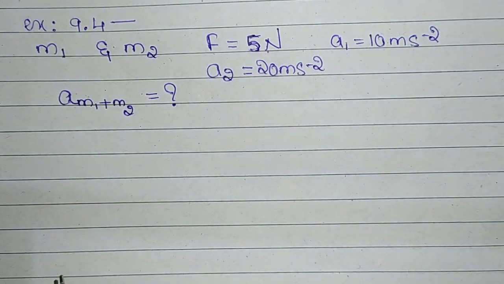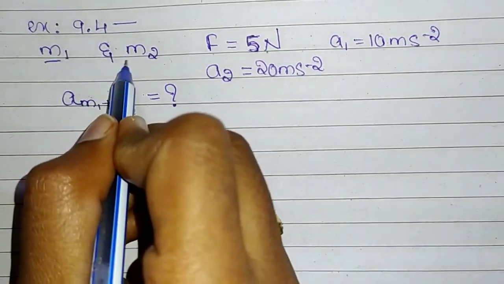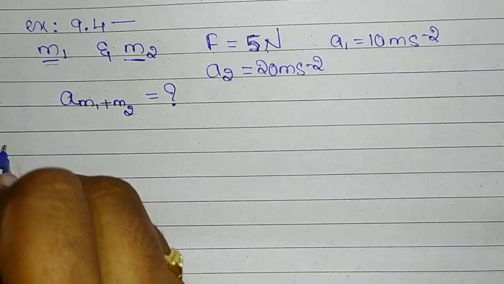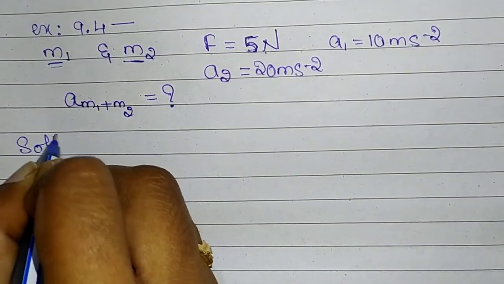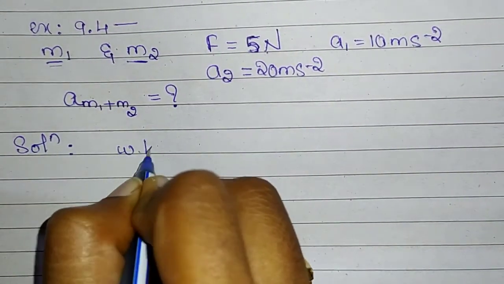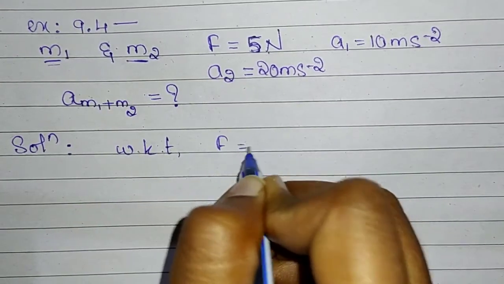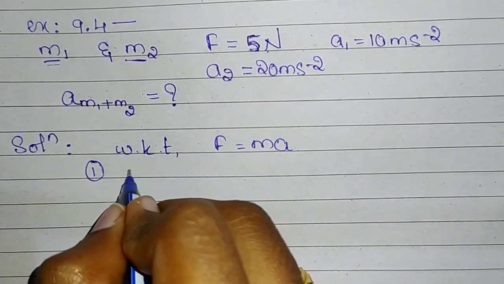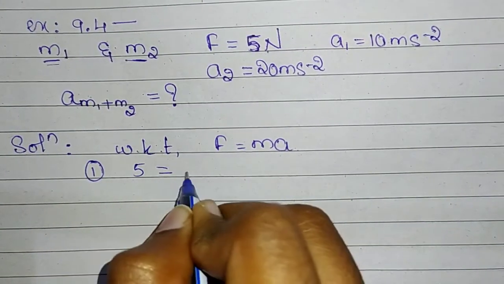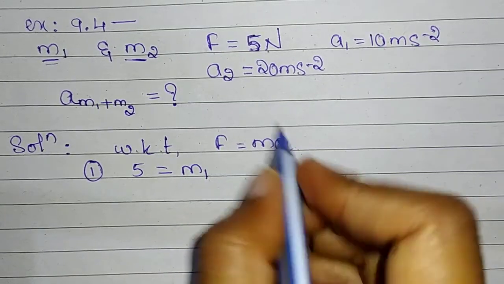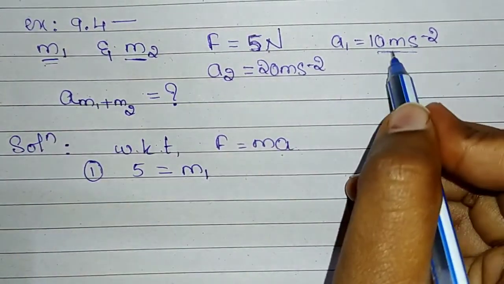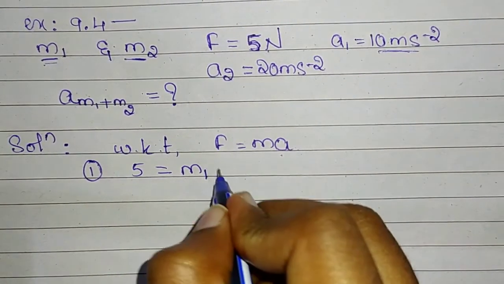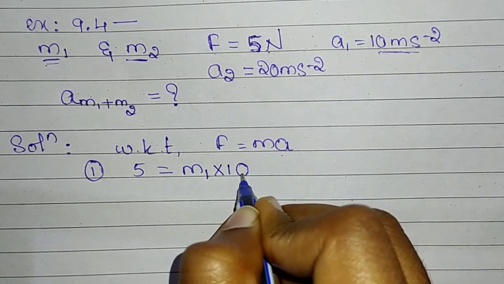So to do that, first let us calculate the value of these individual masses. First let us find the values of m1 and m2. So solution, we know that force is equal to mass into acceleration. So for the first case, force is 5 Newton, mass is m1, and acceleration produced for m1 is a1, that is 10 meter per second square. So 5 is equal to m1 into 10.